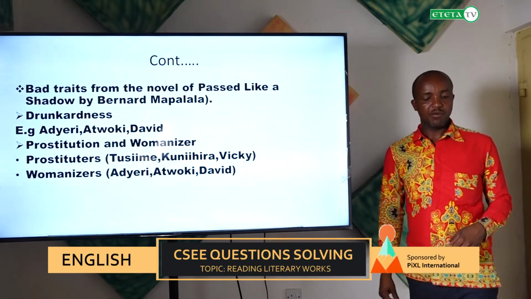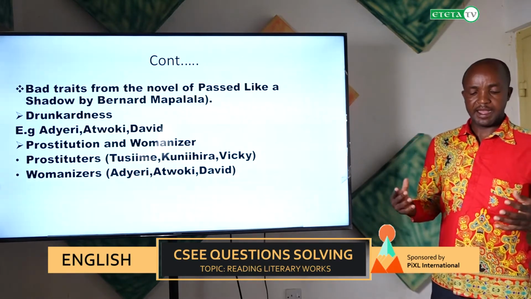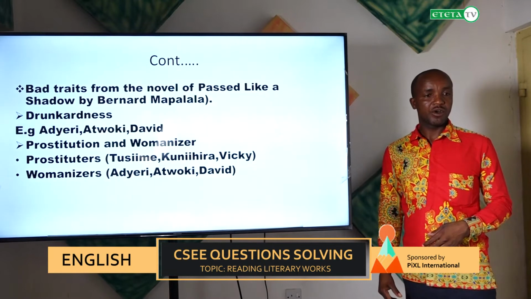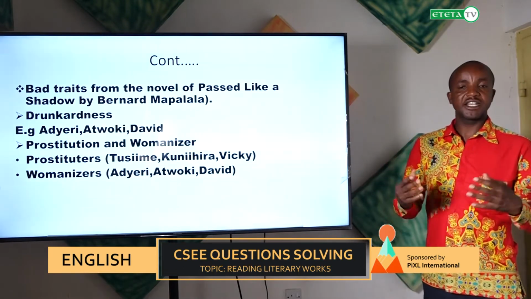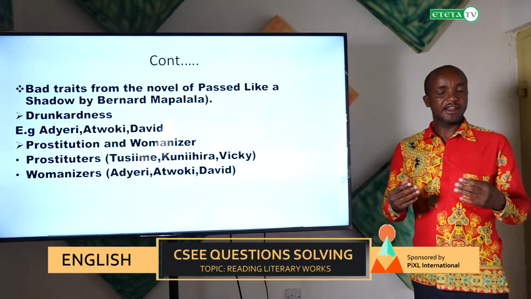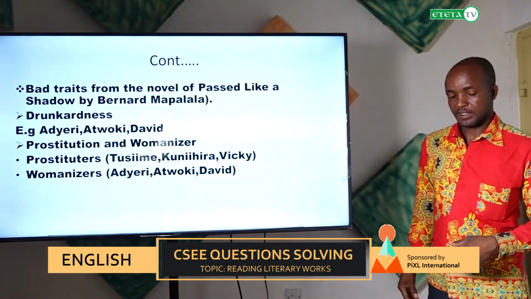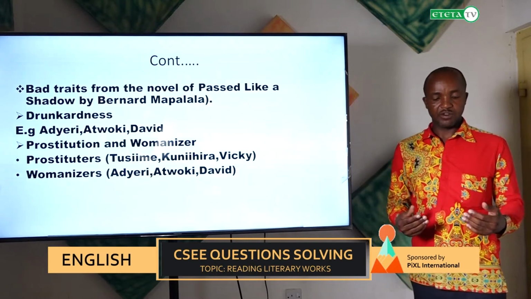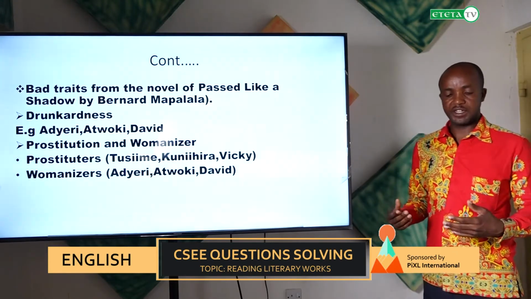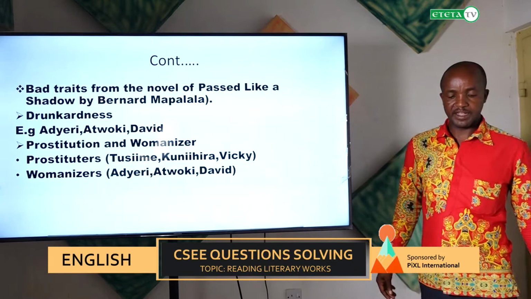Also, womanizers are mainly people who engage themselves in sexual affairs. In our novel here, we have seen Adieli, who was the husband of Obot and who was still engaging in love affairs with Bilungi.